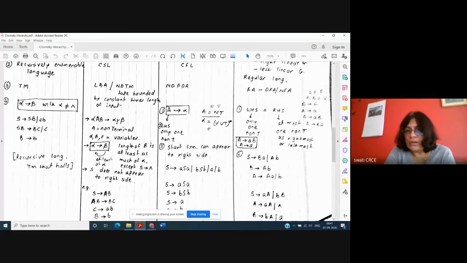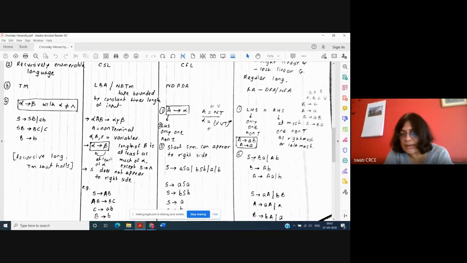In case of a regular grammar, the LHS is always a single variable. So see here, in all the rules, the left hand side is a single variable. And the right hand side is a combination of variables and terminals. So here you say capital A is equal to small a capital B. And the variable on the right hand side can be at the rightmost in all the rules or at the leftmost in all the rules. If it is at the rightmost, then it is a right linear grammar. And if it is at the leftmost, it is a left linear grammar.